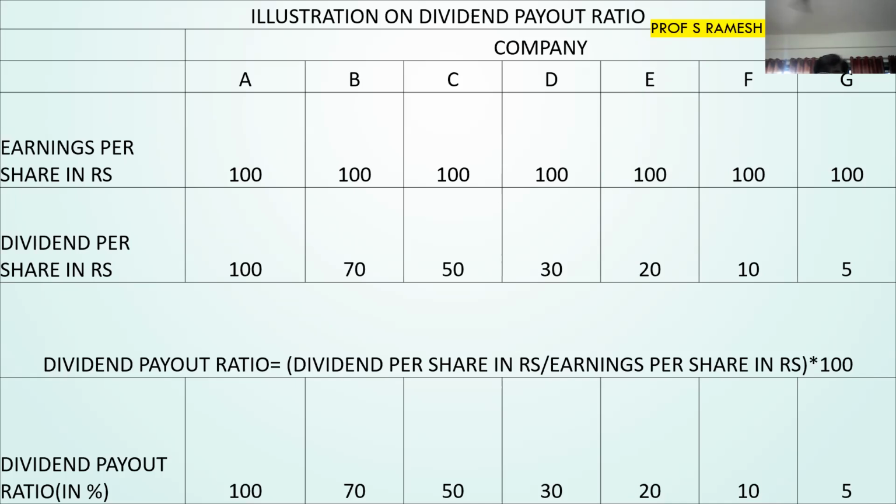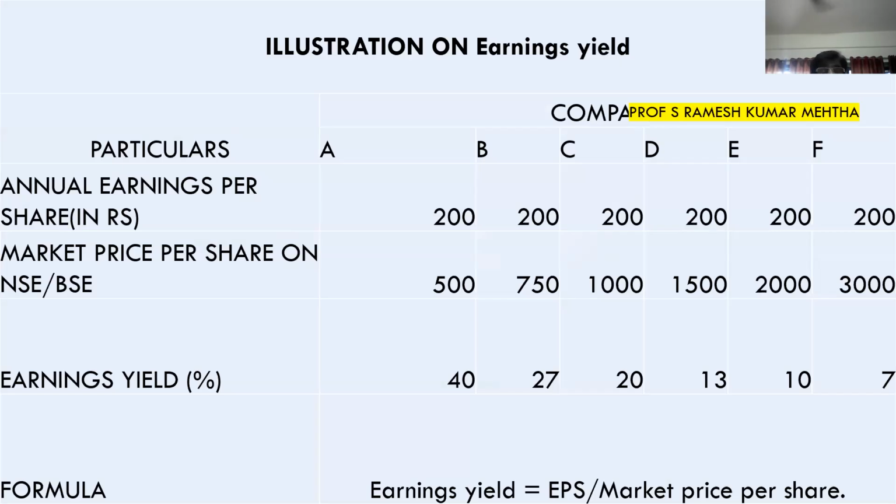So I will automatically choose those companies whose dividend payout ratio is very, very high. The higher the dividend payout ratio, the more I consider these companies magnanimous and generous in declaring dividend from their profits. So the first company is the fittest company, a good company. B company is only paying 70%, so on and so forth. Next one, earnings yield. Earnings yield is nothing but, the formula is given in front of you in the slide.